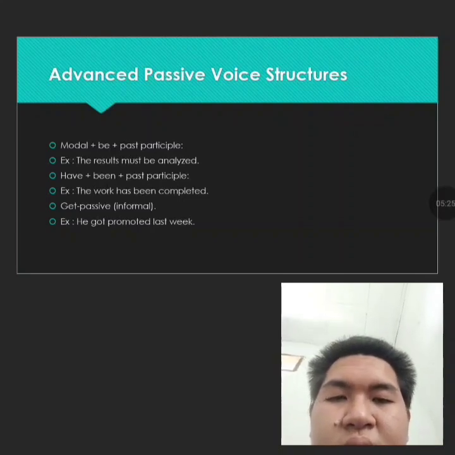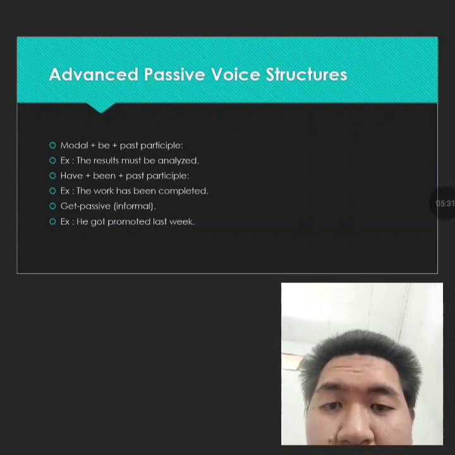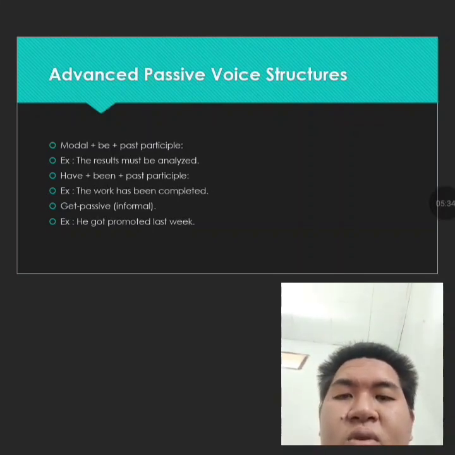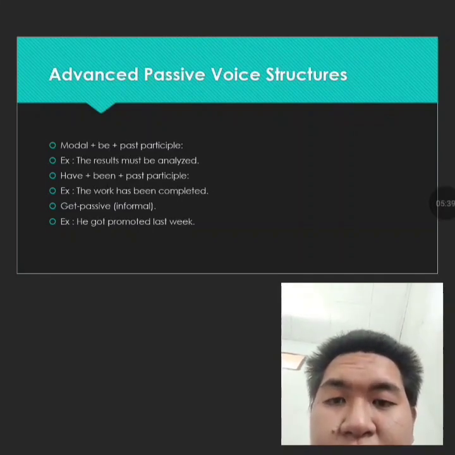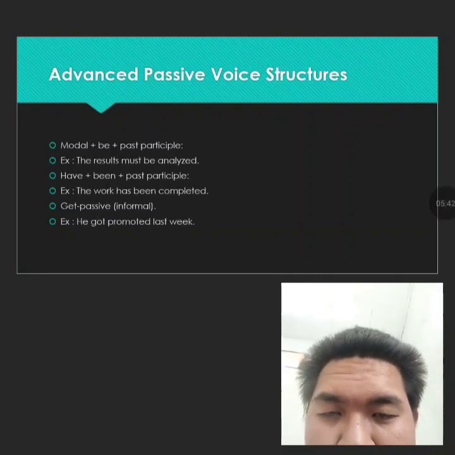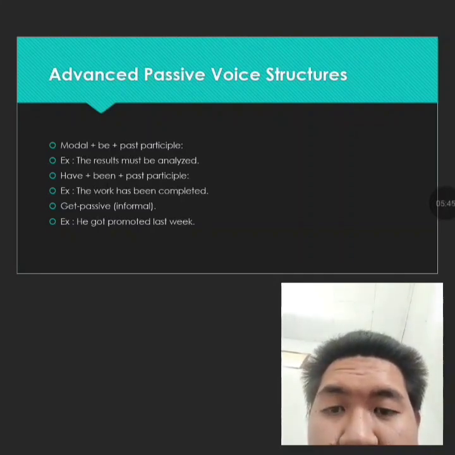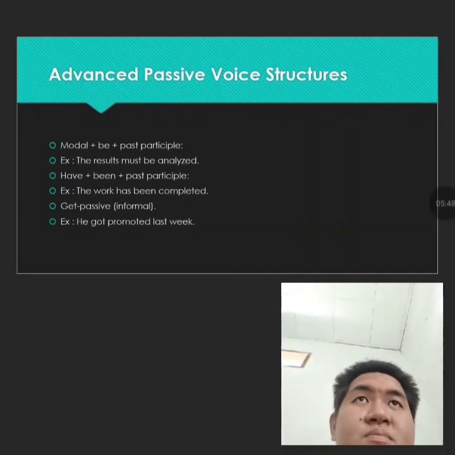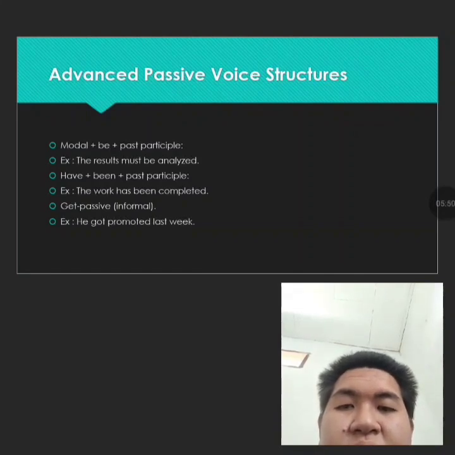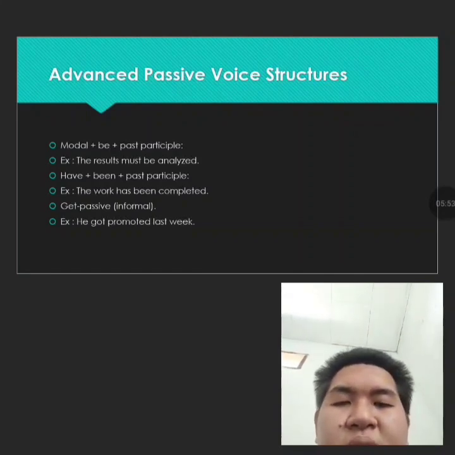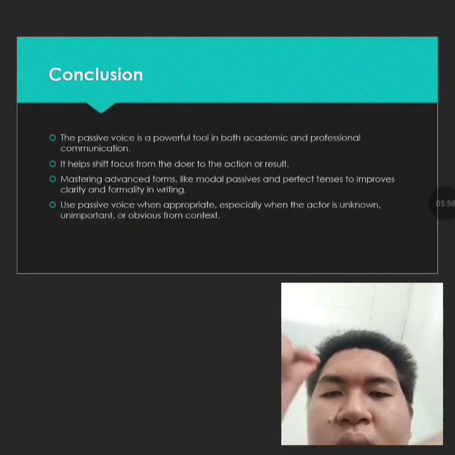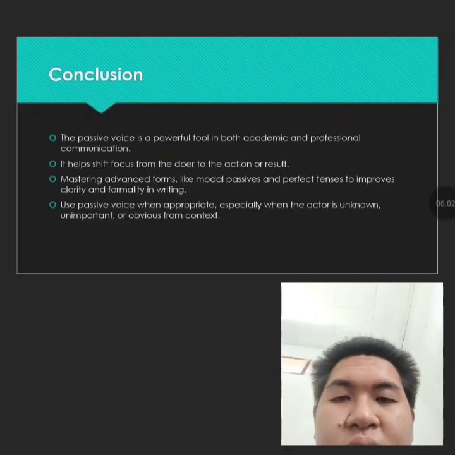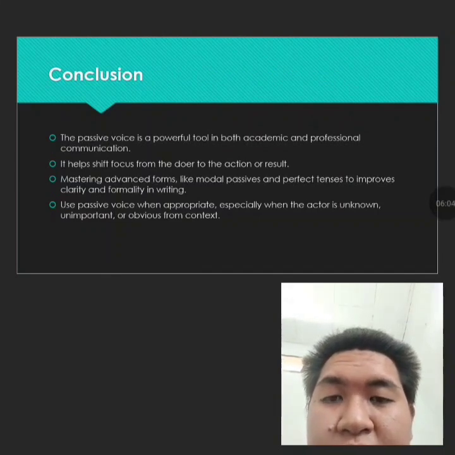Next is have plus been plus past participle. The example is: the work has been completed. The focus is on the work which has been completed. Next is the get passive. This one is informal: he got promoted last week. The main focus here is not the subject but the one who was promoted, the object in the passive.